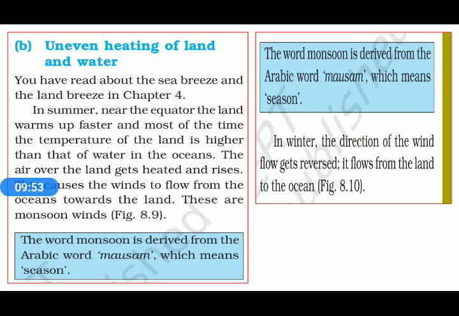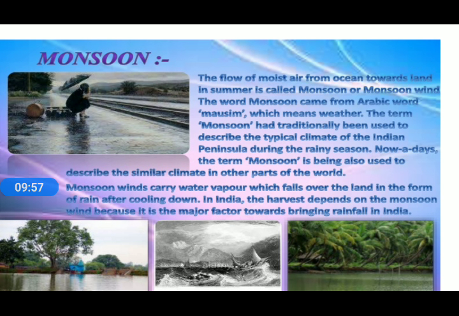So that is the meaning of monsoon. The flow of moist air from ocean towards land in summer is called monsoon wind. The word monsoon came from the Arabic word mausam, which means weather.